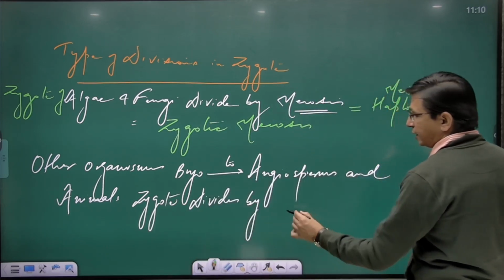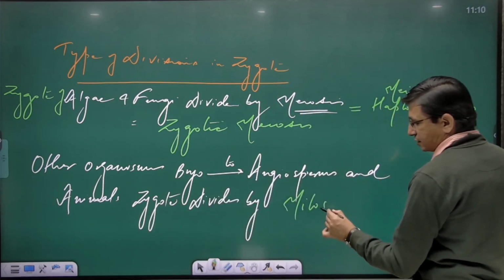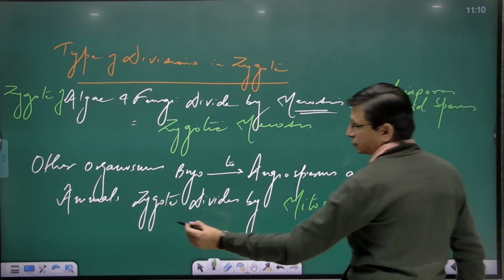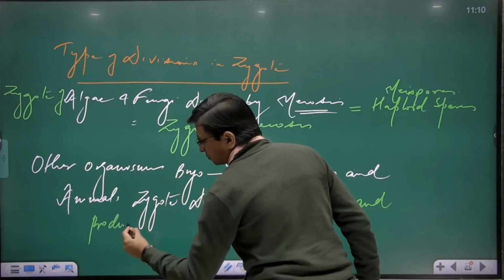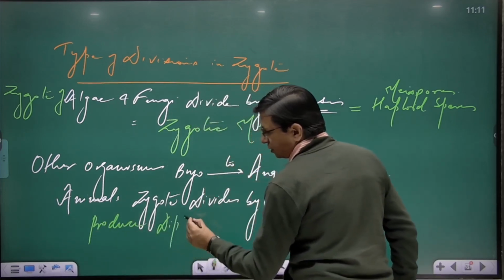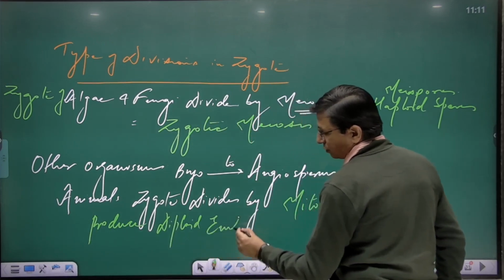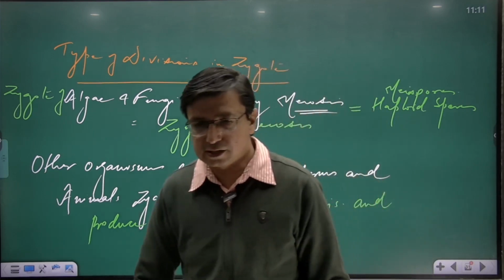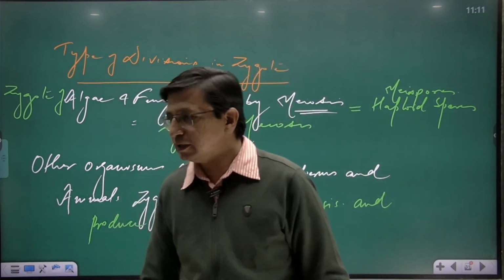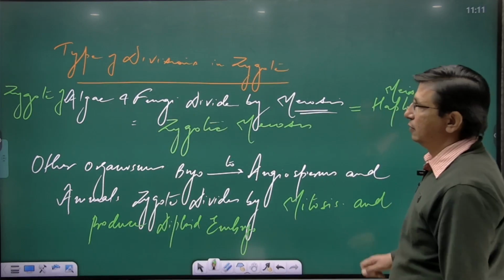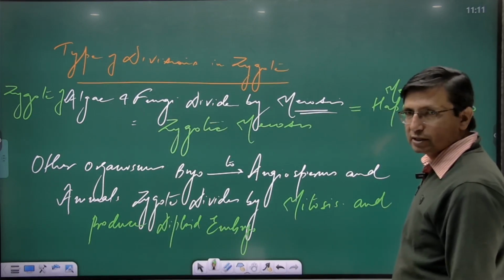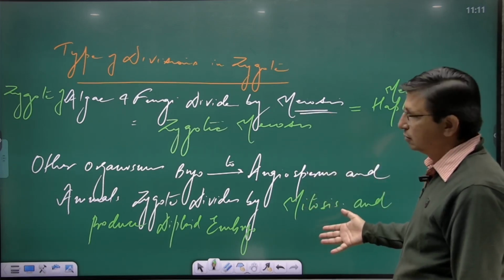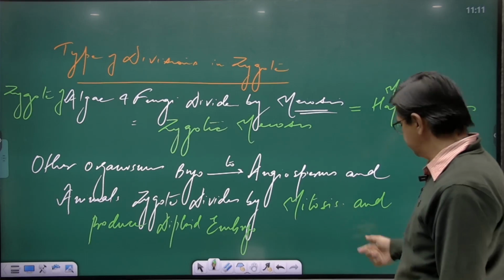It divides by mitosis and produces a diploid embryo. The process we call embryogenesis. I hope this very concept is clear to all of you, right? In what animals or plants or organisms does the zygote divide by meiosis and where does it divide by mitosis?